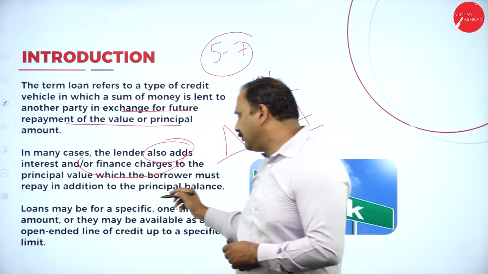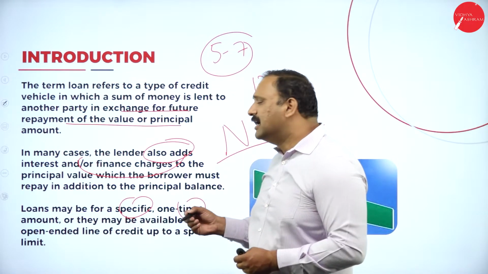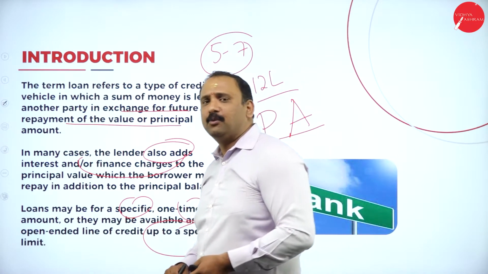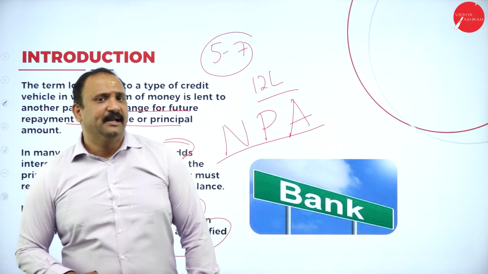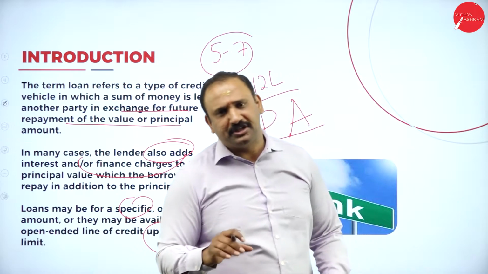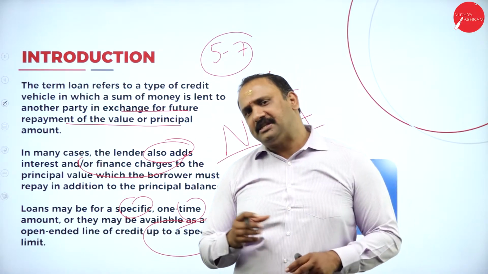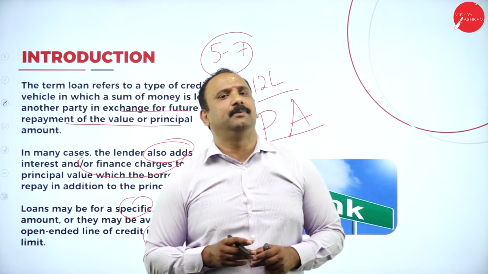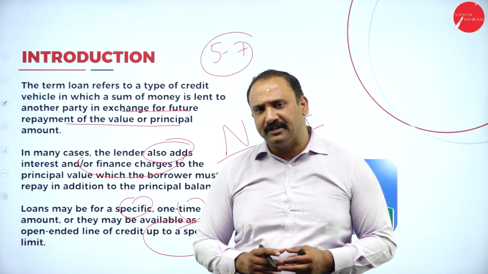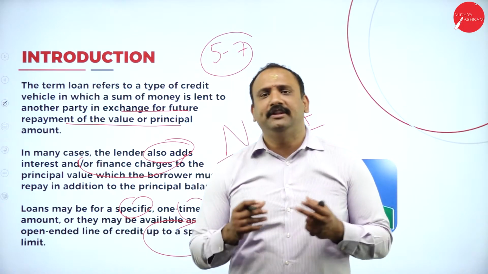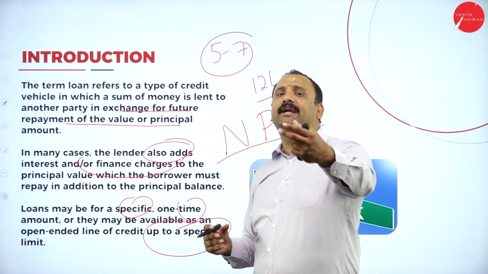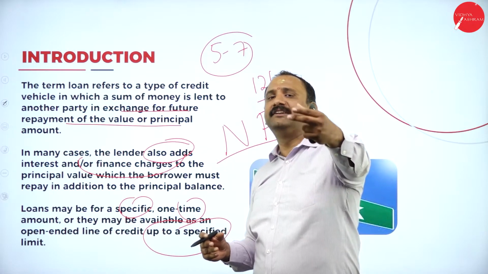Now, loans may be for a specific or one-time amount, available on an open-end basis, or credit up to a specified limit. What happens in banks these days is that the loans being given to you, as part of the procedure, that is the business itself, come with certain terms and conditions. It is not applicable for all. Now, if you look at the government sector in India, the types of loans and the rate of interest are provided on a different basis. On the other hand, if you look for loans in the private sector, you are going to get the loans at a different rate of interest altogether.